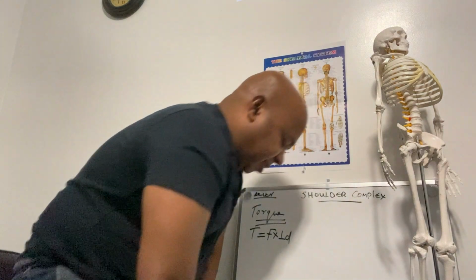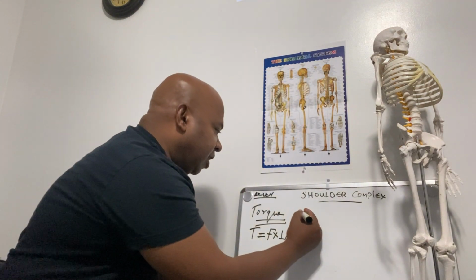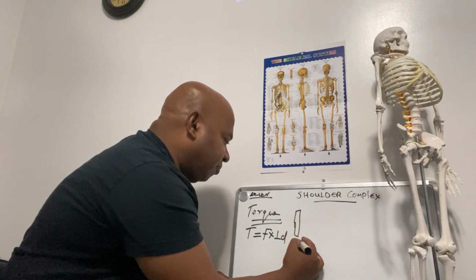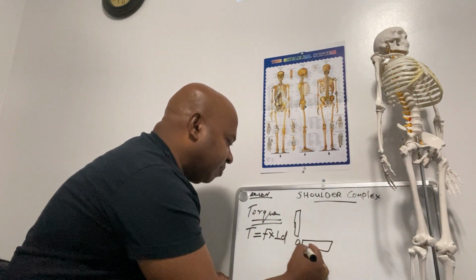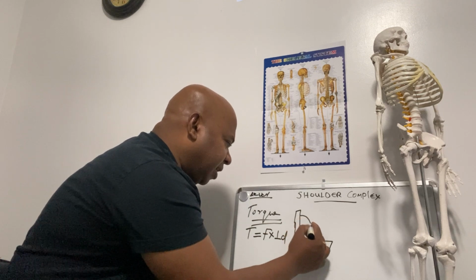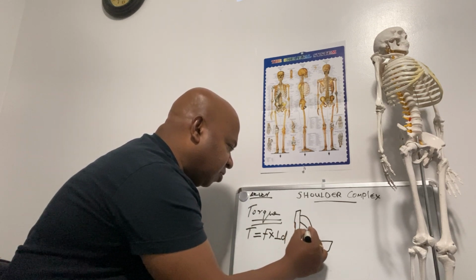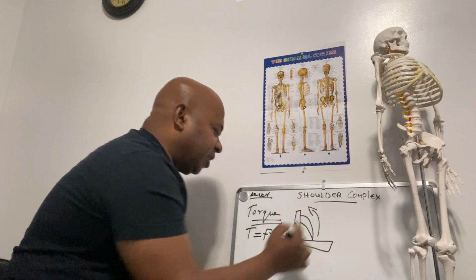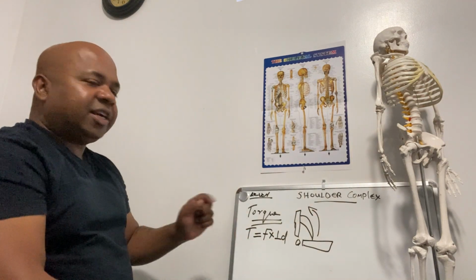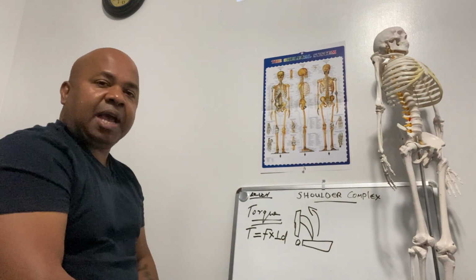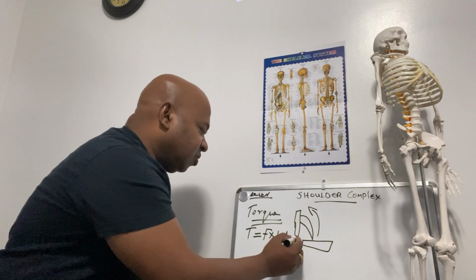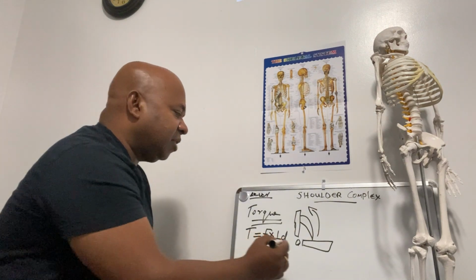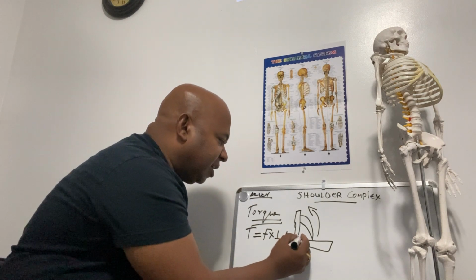I'll give you an example: elbow flexion by the biceps muscle. The biceps gets inserted into the bicipital tuberosity of the radius, and this is the action of elbow flexion. So torque T is equal to force times the perpendicular distance. So this is the fulcrum. Force times the, so what is the perpendicular distance?